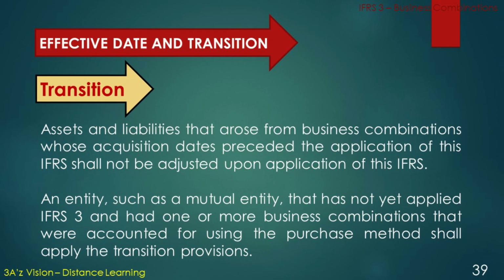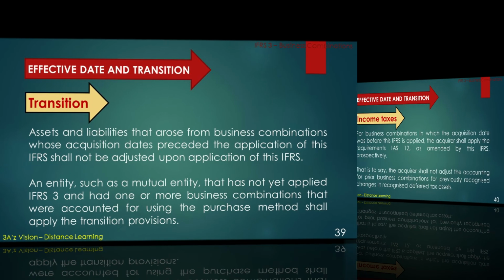Transition. Assets and liabilities that arose from business combinations whose acquisition dates preceded the application of this IFRS shall not be adjusted upon application of this IFRS. An entity, such as a mutual entity, that has not yet applied IFRS 3 and had one or more business combinations that were accounted for using the purchase method shall apply the transition provisions.